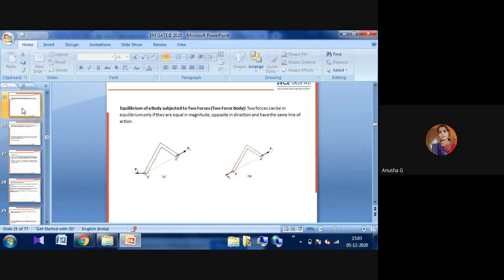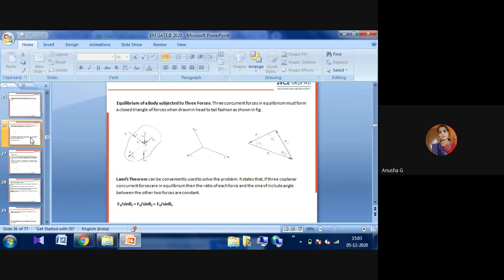Similarly, for equilibrium under the same hinged condition, a body that is subjected to two forces can be in equilibrium only if the forces are equal in magnitude, opposite in direction, and have the same line of action. Then the body is in equilibrium. Here you can observe F2 and F3 are in different directions and different magnitudes. But if you observe AB, the forces have the same magnitude and act in opposite directions.